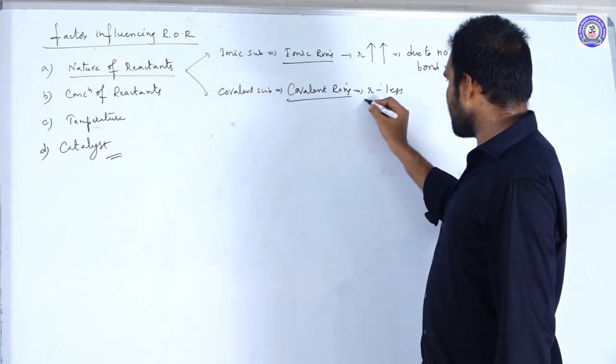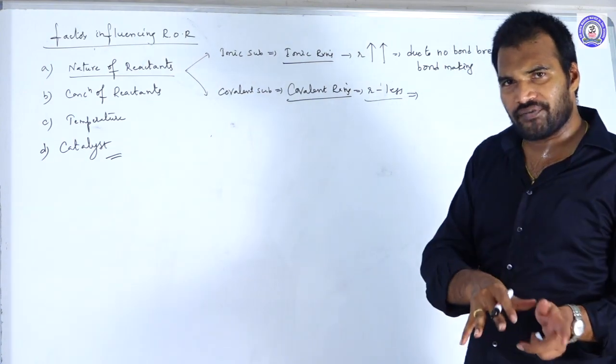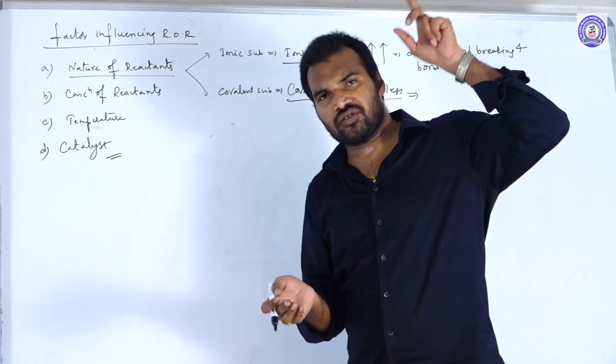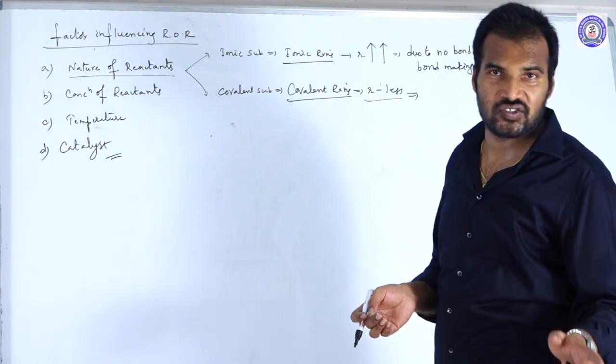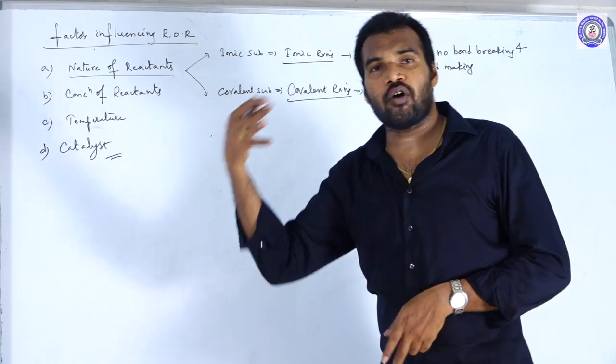Whereas covalent reactions are slower, because to convert a reactant into a product, there should be many number of bond cleavages, and there should be many number of bond formations.